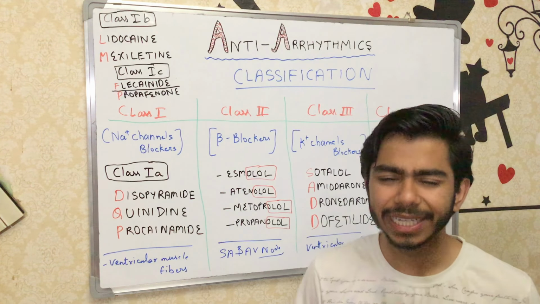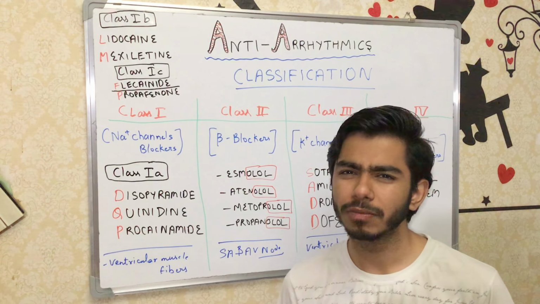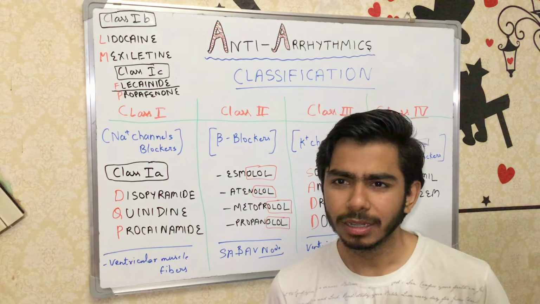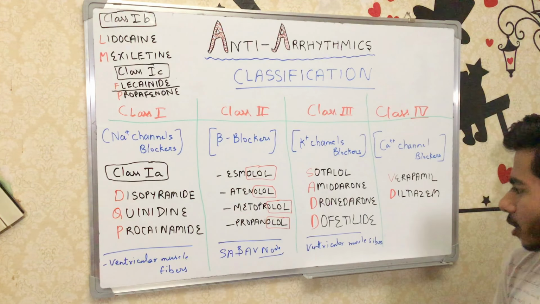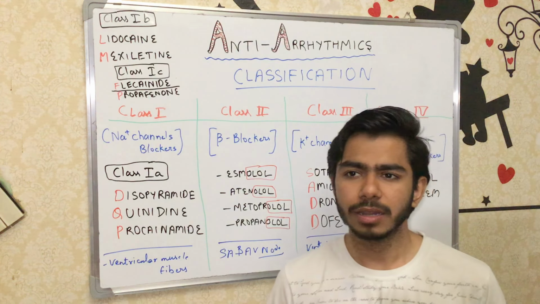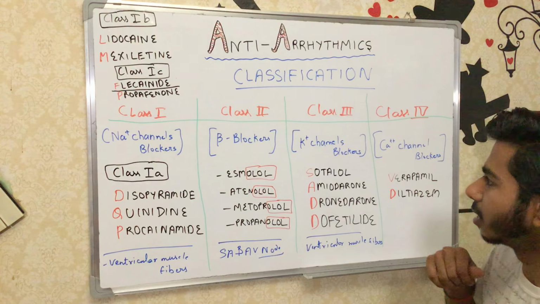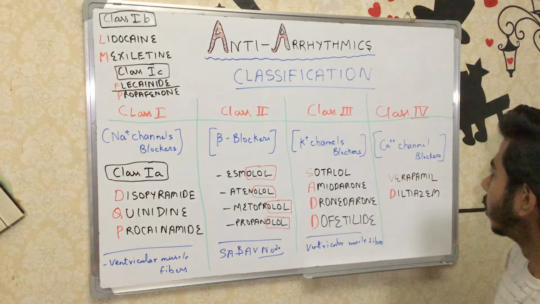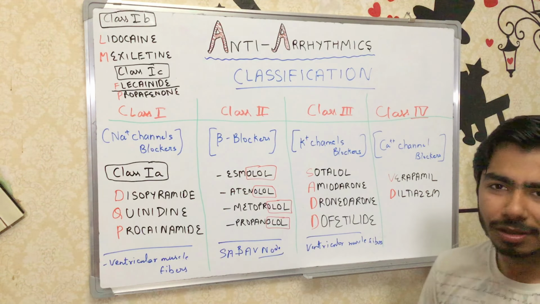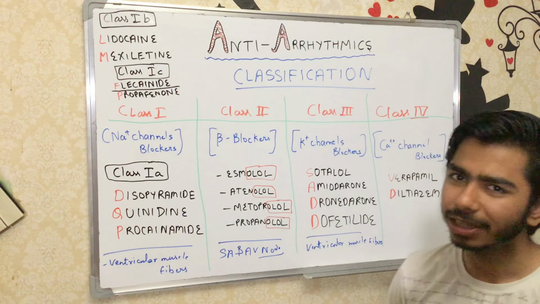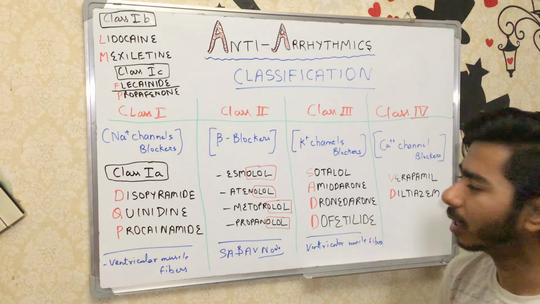However, they can initiate arrhythmia themselves. This is a kind of adverse effect you can remember about them. As they are blocking the potassium channels, in some situations they are not able to block them properly, and in that situation they can initiate the arrhythmia themselves.